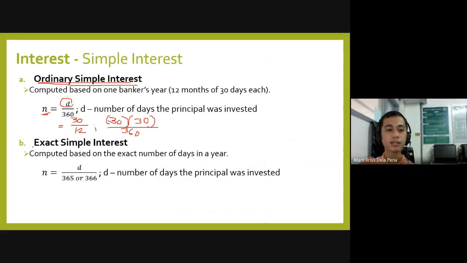The other one is the exact simple interest. Now, when we say exact simple interest, it is based on the exact number of days in a year.